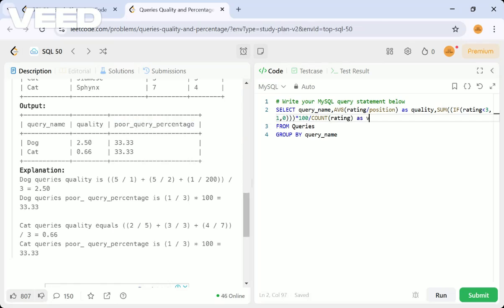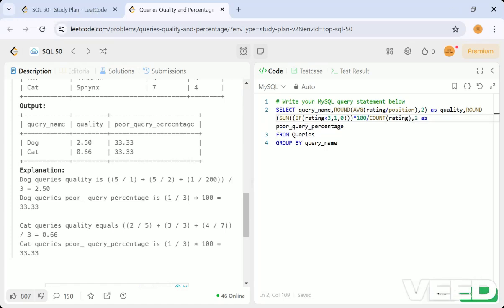If you see one more thing they are asking in the question, that is we have to round up to two decimal points. So we can just add the ROUND function with two decimal points. That will be fine here also, rounding up to two decimals. So now the query is clear, right?